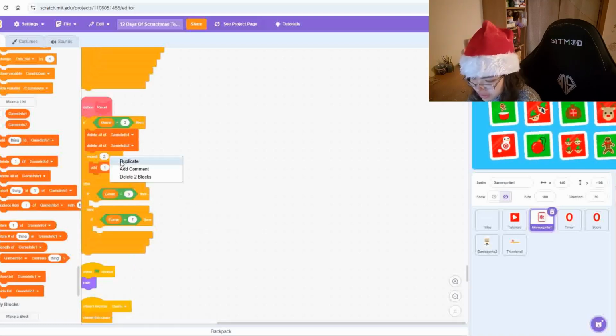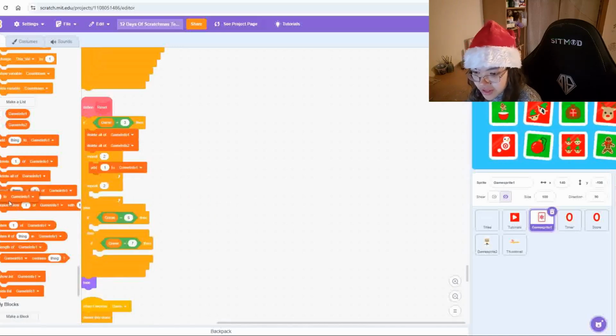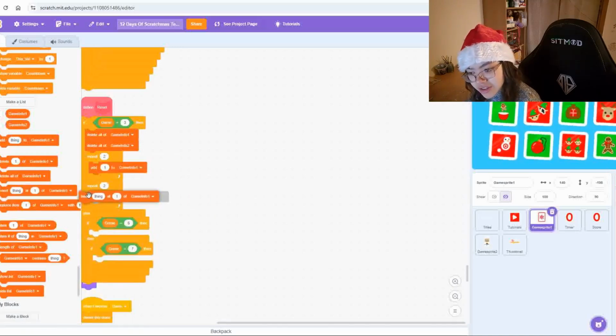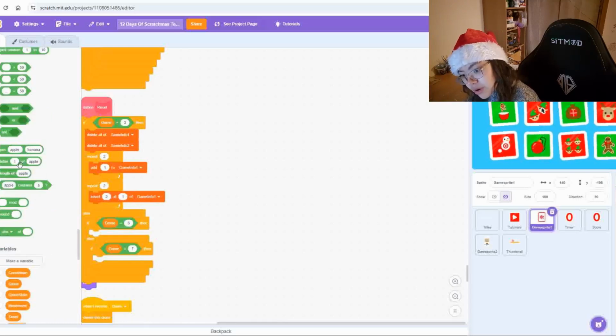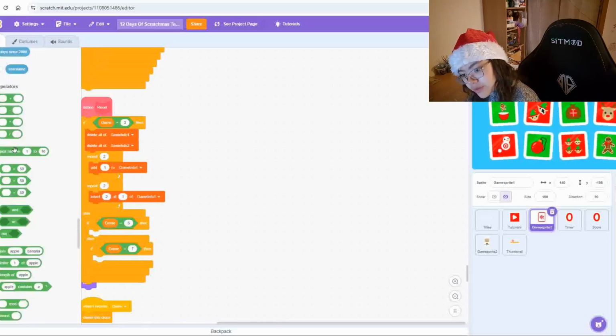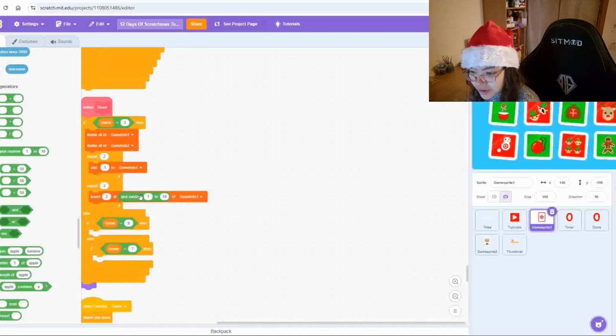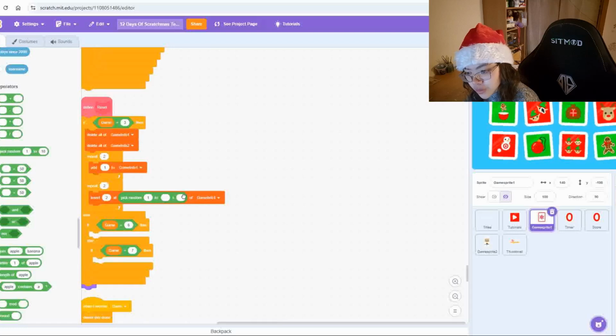Then we're going to duplicate this repeat loop, and then we're going to remove this. We're going to then add in an insert thing at 1 of game info 1. We need to insert 2 at, then we need a pick random block, like we used for the snowmen costumes in the first episode. We need another pick random block. We wanted to pick random, and then 1, 2, and then we need an addition operator.